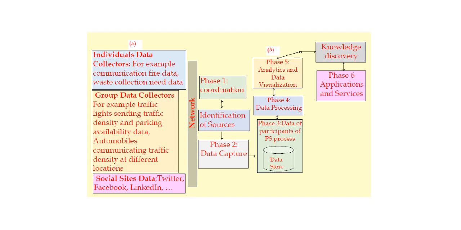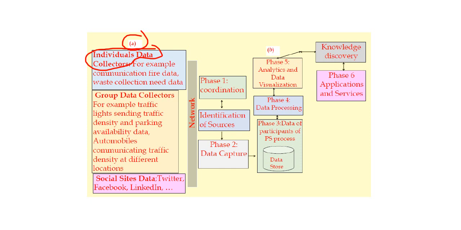And here, if you look at the first diagram, A, this is going to show how exactly participatory sensing is used. You can see individual data collectors, as I have already told you. The same diagram which I have shown in the previous slide is repeated here for the explanation.